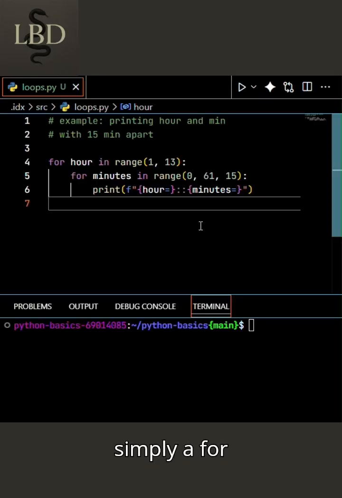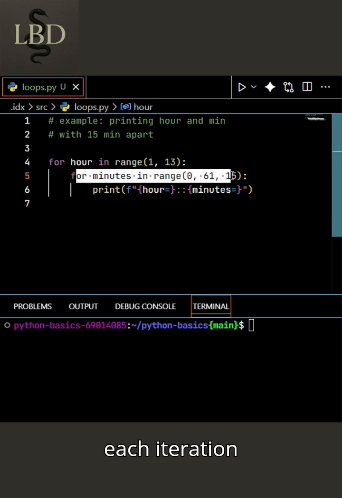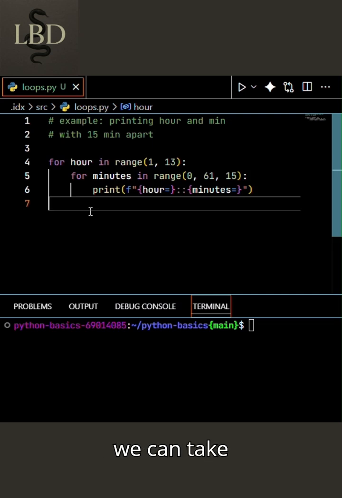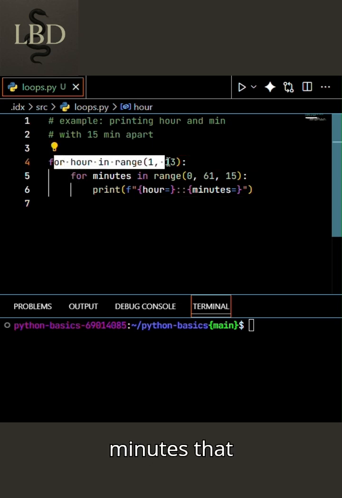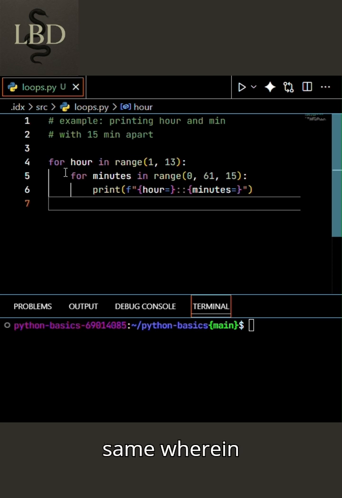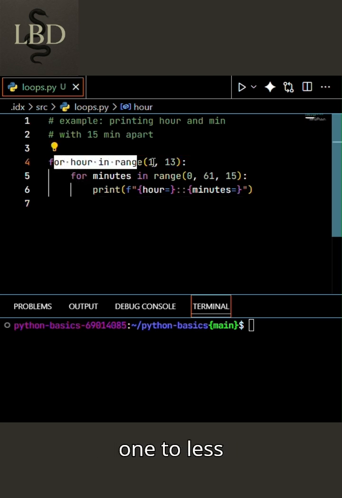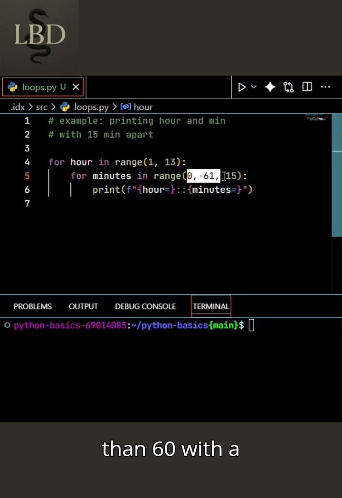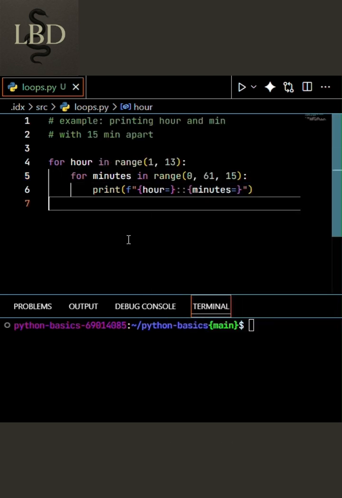A nested for loop is simply a for loop inside another loop, where the inner loop runs fully for each iteration of the outer loop. In this basic example, we can take a real life example of a clock, wherein for every hour we have 60 minutes that get passed by. In the same example, we are doing the same, wherein an hour range is running from 1 to less than 13 and the minute range is running from 0 to less than 60 with a 15 minute interval.